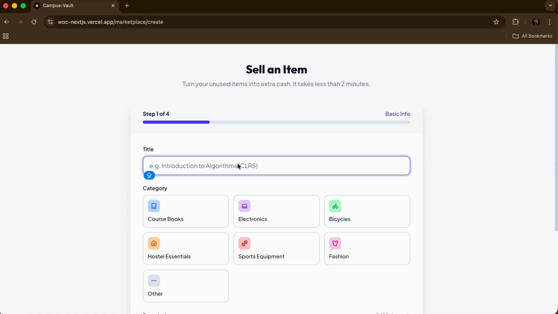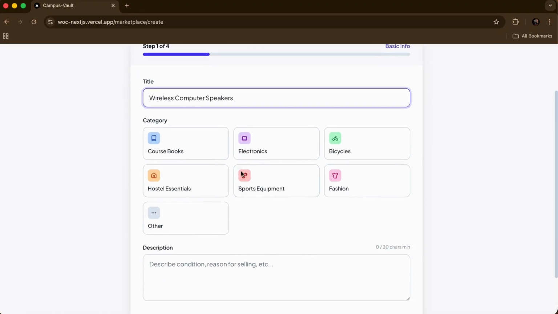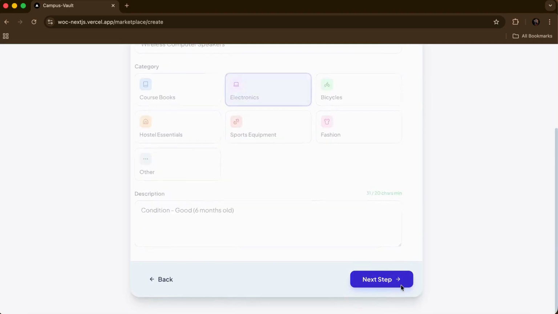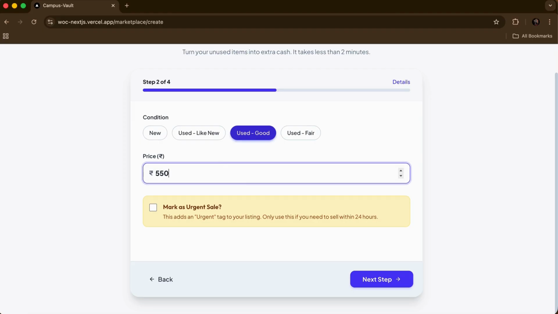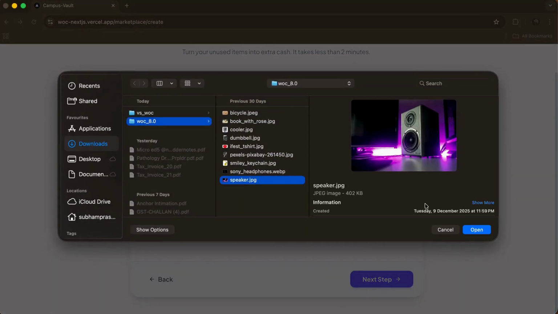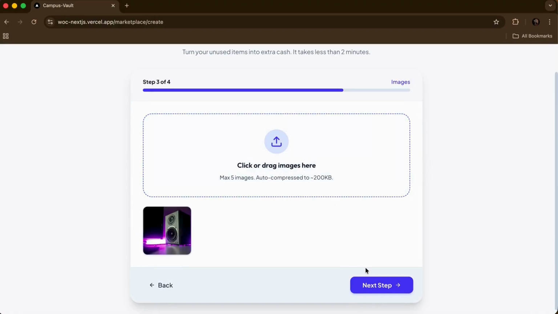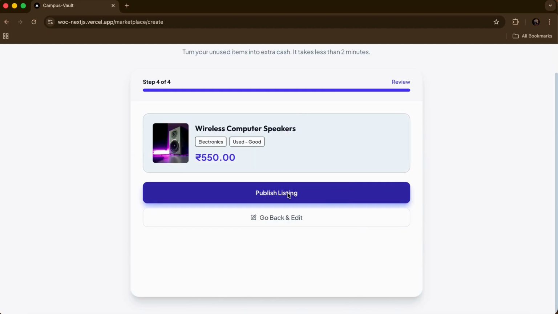Suppose the request is... next step here, let us set the price at 550. We can mark it as urgent. Now I can upload at max 5 images, and all the images that will be uploaded will be automatically compressed so that the storage stays efficient. Now let me publish this listing.